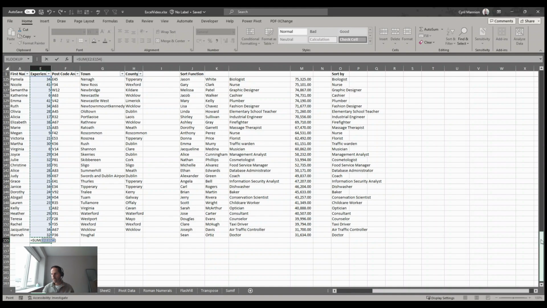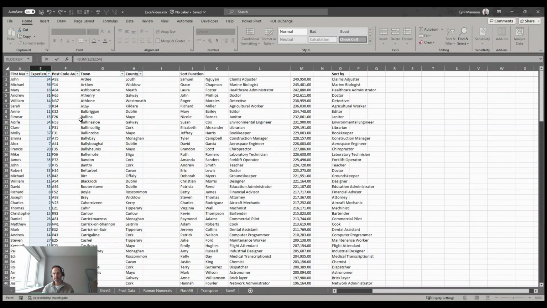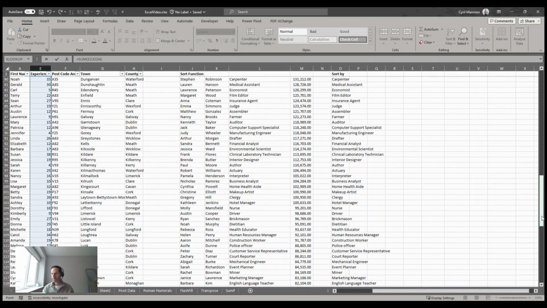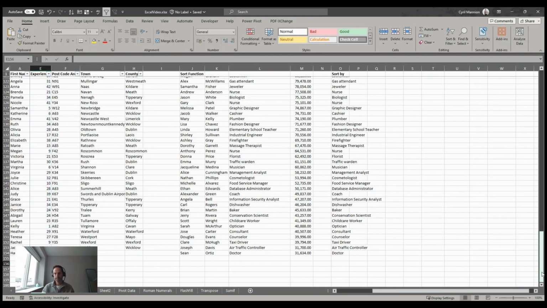So I'll go back up to the top of that column and I can see it's taking the column that I'm in. It's selecting that data from the very top cell, which is E2, all the way down to the bottom. If I return, then it'll total that.